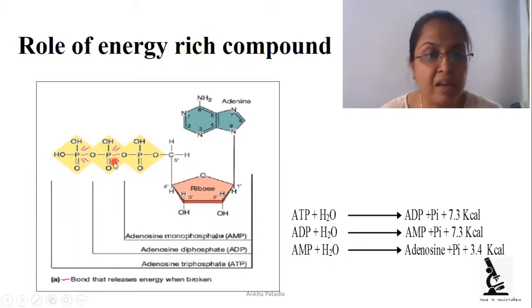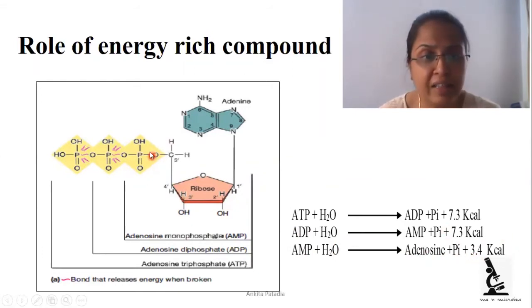Now this ADP has one bond and that will be broken and energy is generated. Now only one phosphate molecule is there with the nucleotide and pentose sugar. So that is called adenosine monophosphate, that is AMP. Now the hydrolysis of AMP generally produces adenosine, because after the removal of the third phosphate we do not have any phosphate molecule, so only adenosine will be there. The phosphate molecule is removed from adenosine monophosphate, and 3.4 kilocalories of energy is generated.